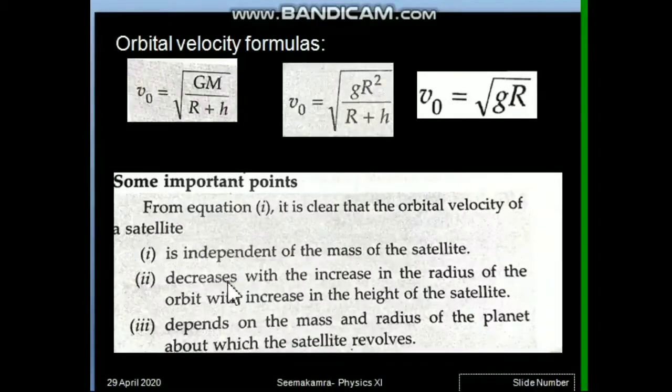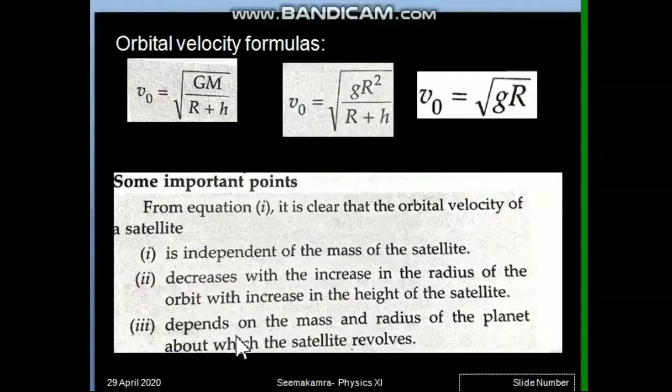So when the satellite is to be put near Earth, that means r plus h is less, orbital velocity required is more. And in case the satellite is to be put very far from Earth's surface, then orbital velocity required is little less. So these are inversely related to each other.